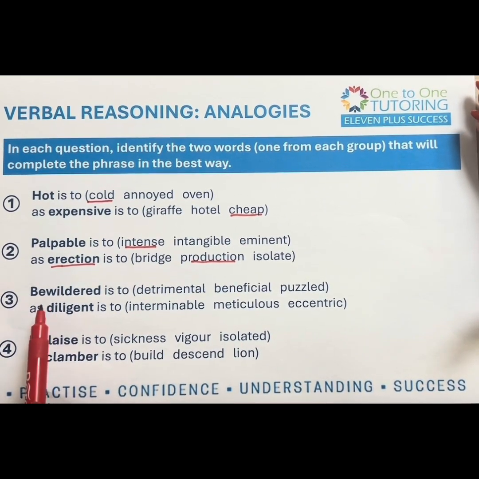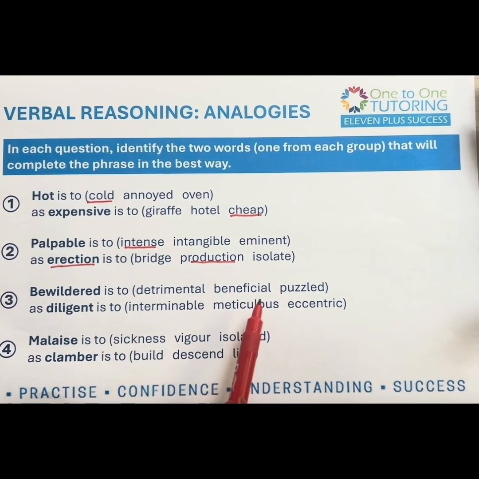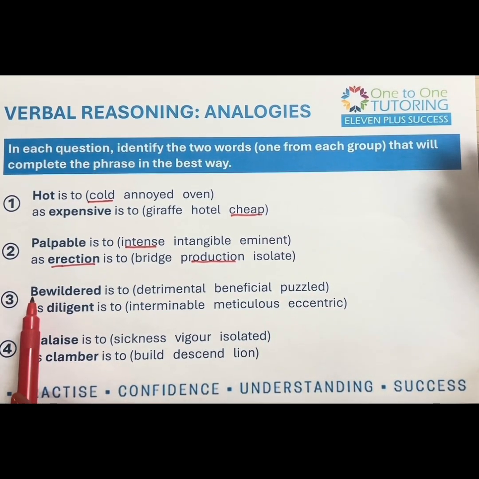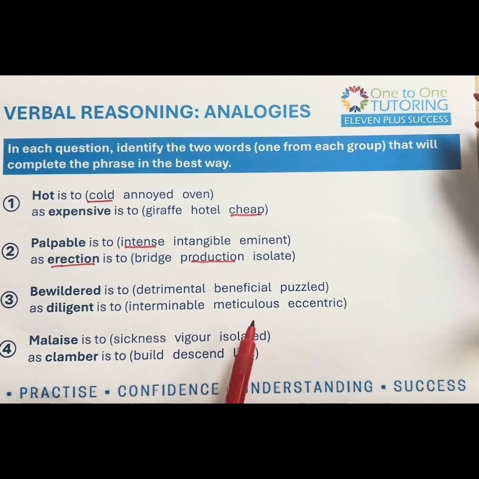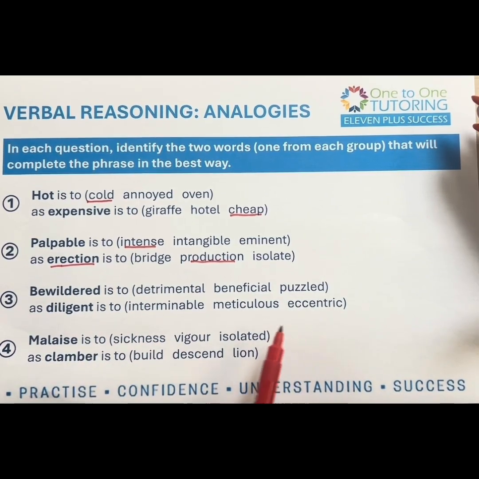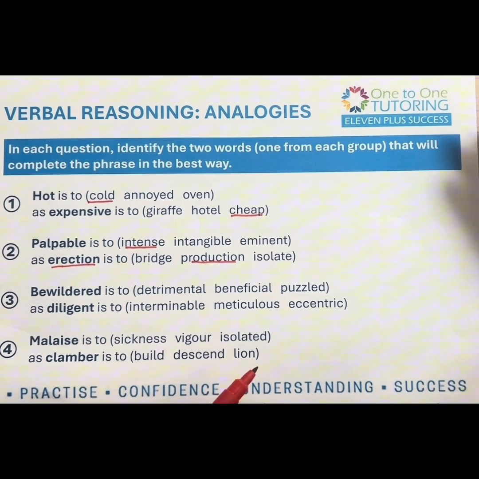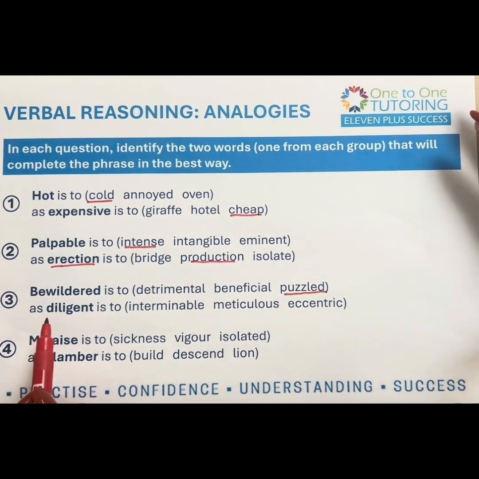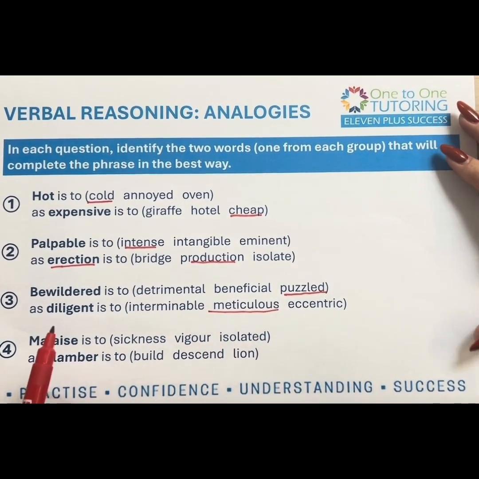Moving on, we've got bewildered. Again, a word they might not be sure of. Detrimental, beneficial, puzzled. Hopefully they know that puzzled means confused, and bewildered also means that. Then we've got as diligent is to interminable, meticulous, or eccentric. Again, some tricky words, but hopefully if they're playing their Kahoots and they're reading books at the levels that we want them to, these are the type of vocabulary they're going to come across. So once they've seen that bewildered is to puzzled, we're looking for something that means the same. If I'm diligent, I take care, therefore I'm meticulous.